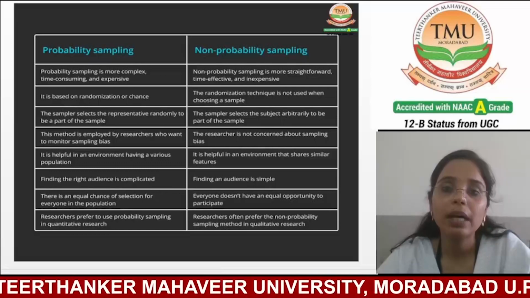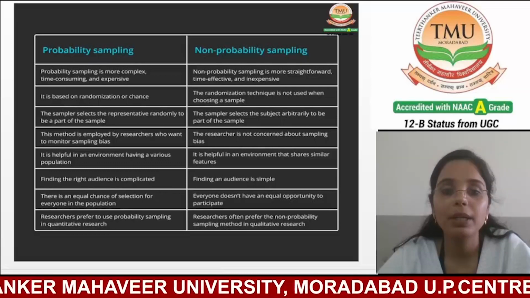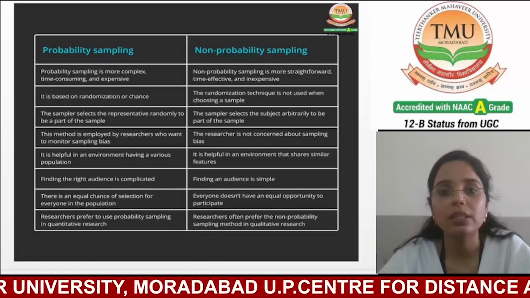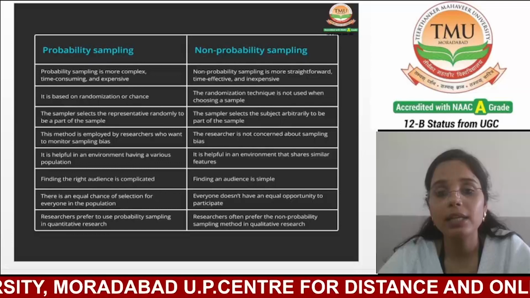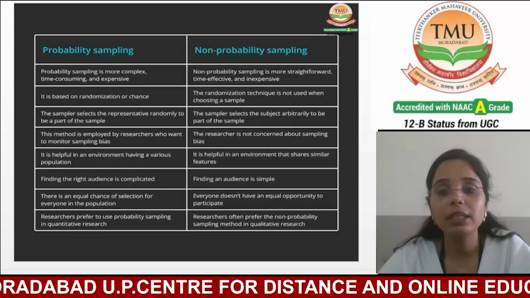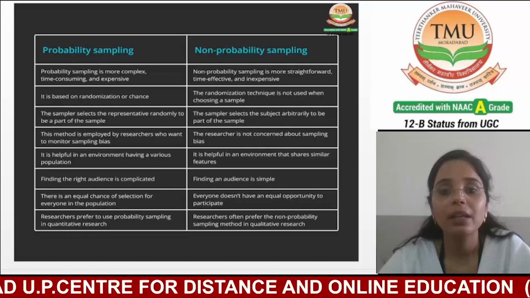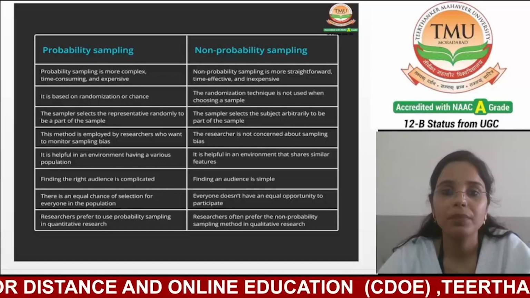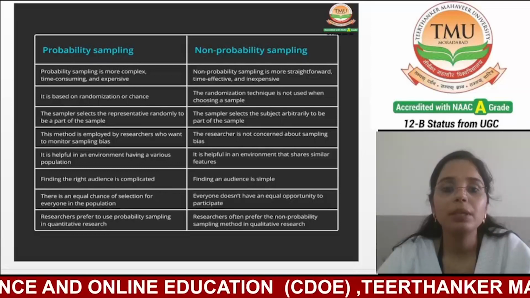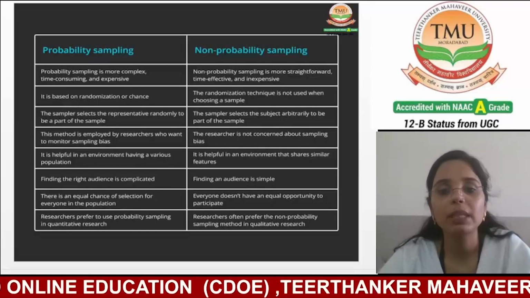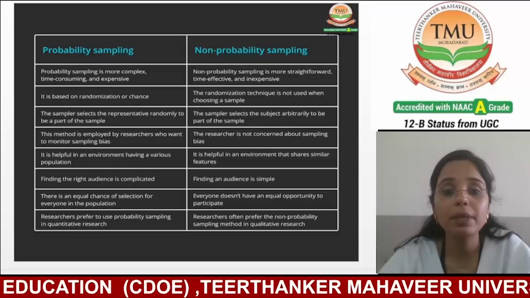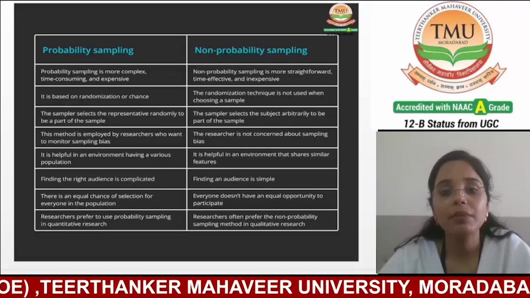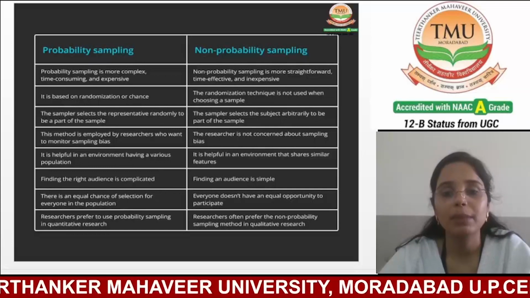Probability sampling is based on random chance, but in non-probability sampling, random techniques are not used when choosing a sample. In probability sampling, the sampler selects representatives randomly to be part of the sample.